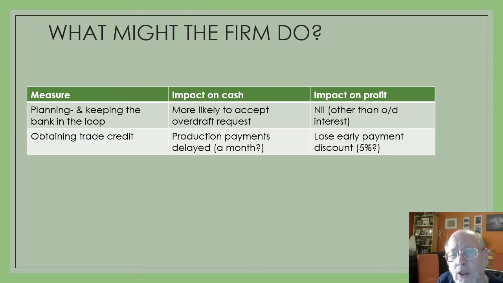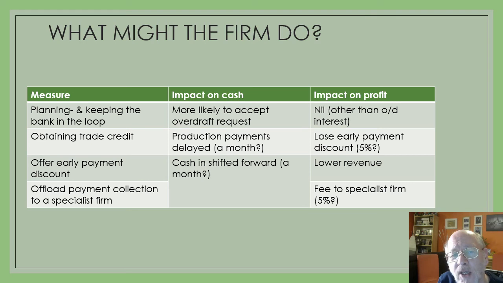Now, the second thing we can do is try to arrange trade credit. We are producing a month before sale, but frequently when firms buy in materials, they don't actually pay for it at that time. There's advantages to paying for it early, because often you get an early payment discount. But if we can arrange to pay our suppliers a month later, okay, our profit's going to be hit slightly because we'll be spending a little bit more, but we'll be delaying that payment. Remember, the problem is cash flow, not profit. So we'll take a minor knock on profit, but we'll be improving our cash flow. So we'll be trying to make our payments a little bit later.